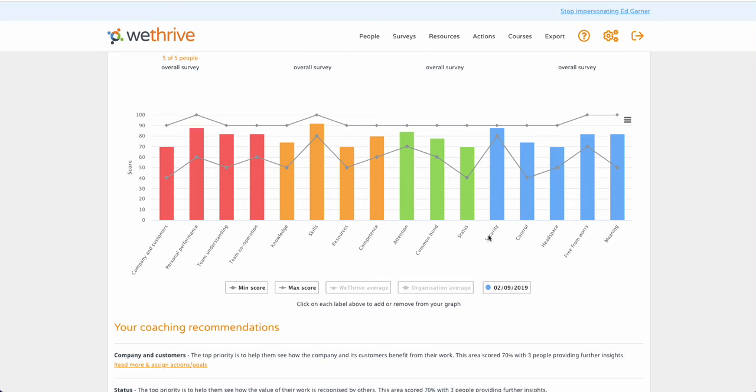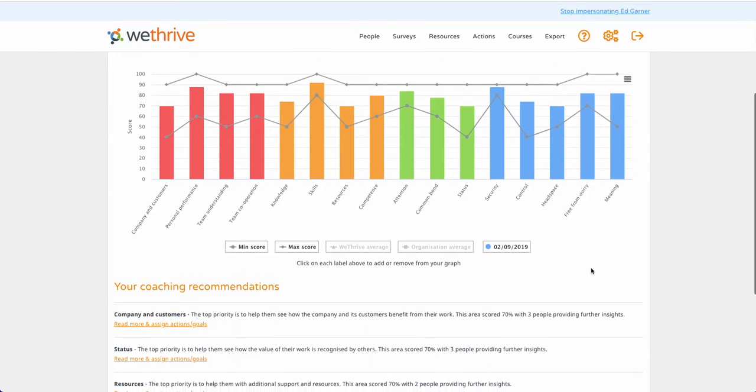Whereas when you look at some other areas, such as status, you can see that someone has scored this 40% and feels they need a bit more recognition, whereas someone is up the other end with a 90% score. So here is where you can see where your team have scored high and where they may have dipped slightly.